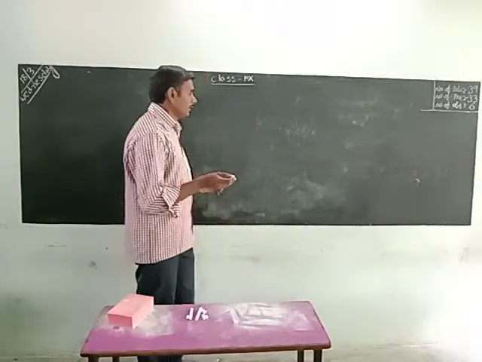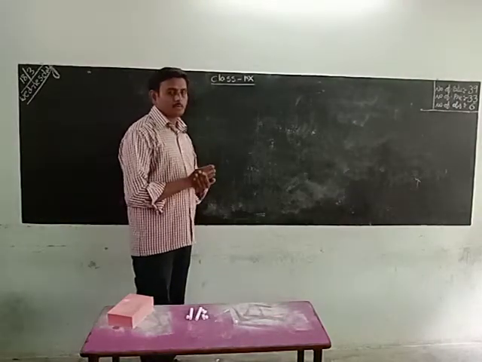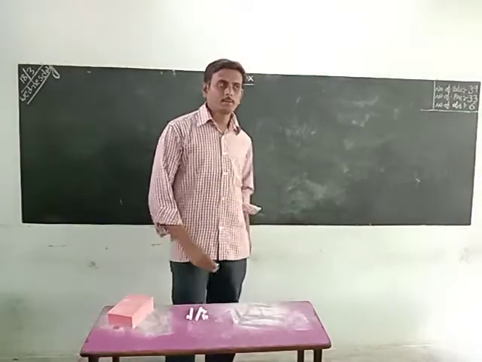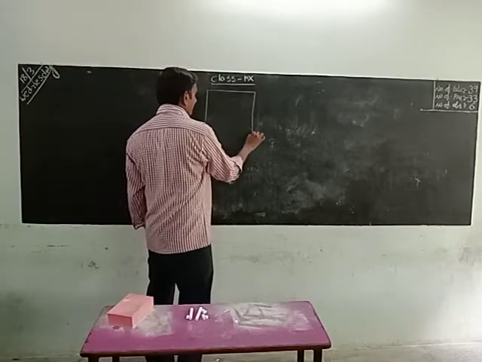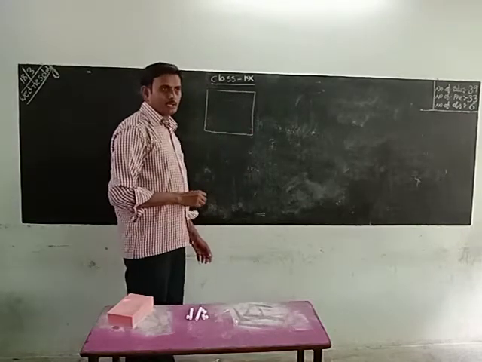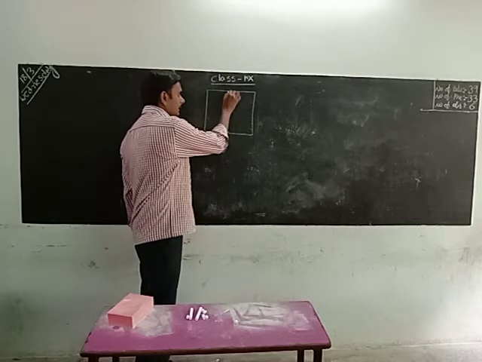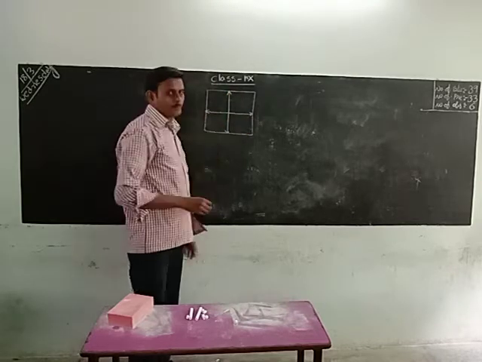Whenever we want to deal with coordinate geometry, we should frame a Cartesian plane. What is meant by a Cartesian plane? If you take a plane, a flat surface, and draw two perpendicular lines, the plane will be divided into four parts.